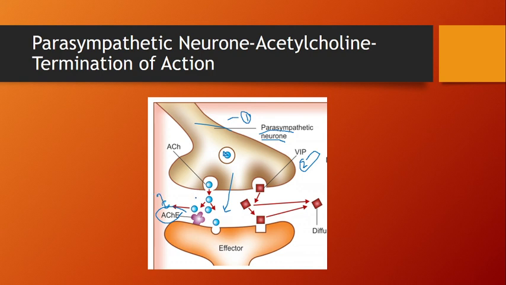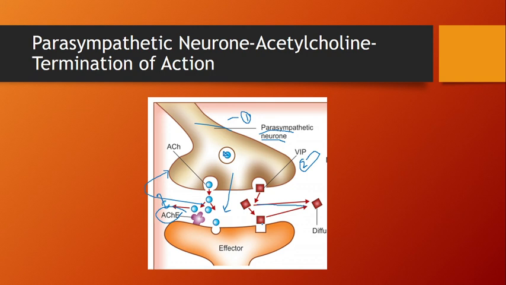Understand? Some is also taken up again by the presynaptic neuron, and some is diffused slowly into the effector cells.